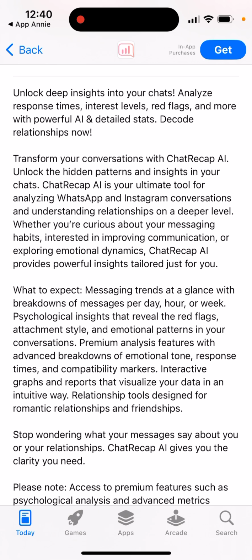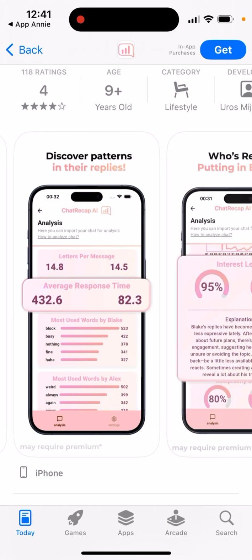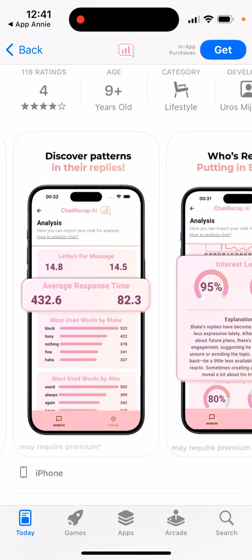So kind of the idea is that if you're chatting with your partner and you kind of don't understand some of the messaging, you can use this app and try to use AI to analyze all of this.